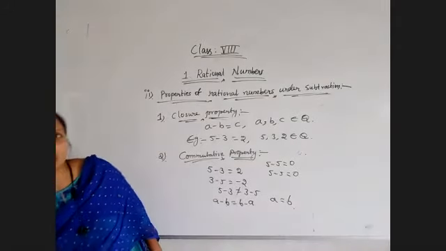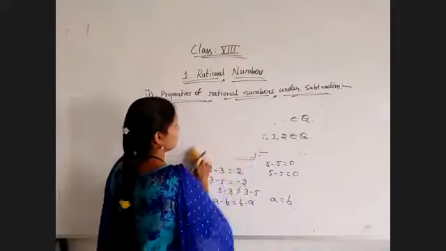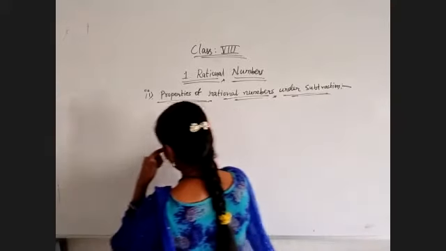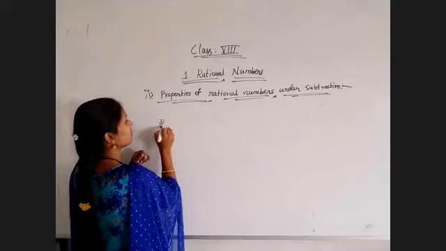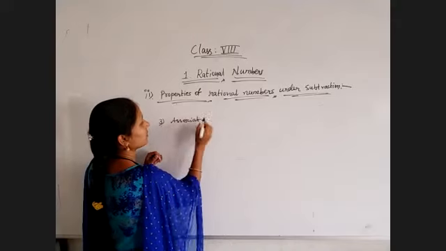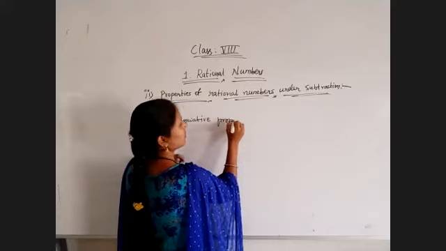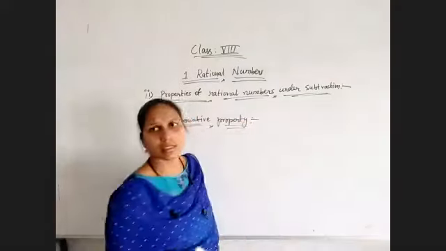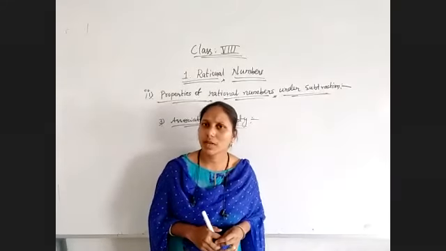And coming to the third one, the associative property. The associative property states that if we are changing the grouping of three numbers, we must get the same result.